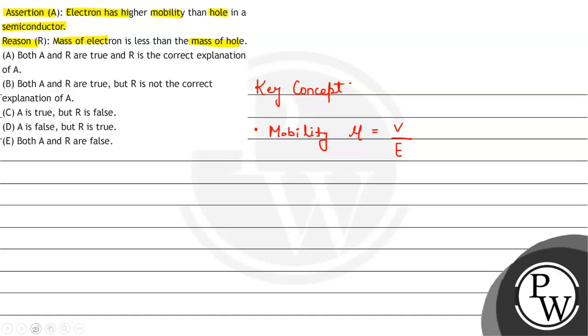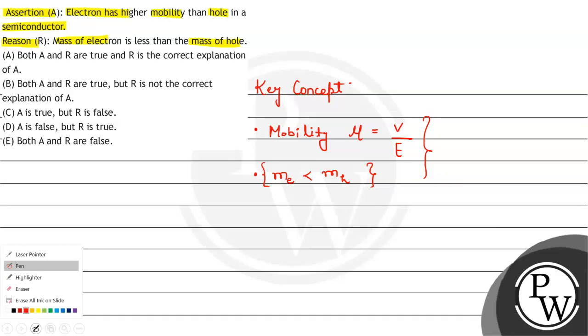Now, the second key concept is, this is tested, or this is scientific observational data, that mass of electron is less than mass of hole. So this is what we must keep in our mind. So keeping these two concepts in our mind, let's check the solution part.